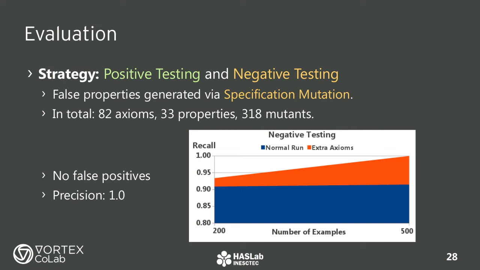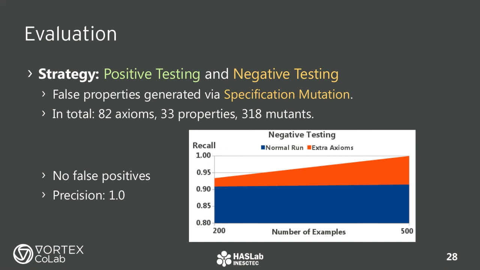Our testing has found no false positives, resulting in a precision of 1. As for the negative testing, we made various testing rounds. First, with a limit of 200 input examples per property, and achieving a recall slightly above 90%. Then, by raising the limit up to 500 examples, but this did not improve the results by much. In another round, we improved the axioms we were using, making them stronger and more limiting in terms of allowed inputs. This already showed improvements at 200 examples, raising the recall to nearly 93%. Once we also pushed the limit to 500 examples, with the improved axioms, the tool was able to find all counterexamples.